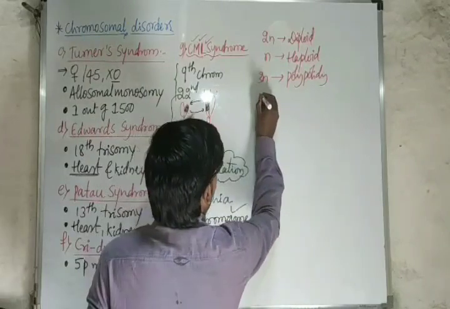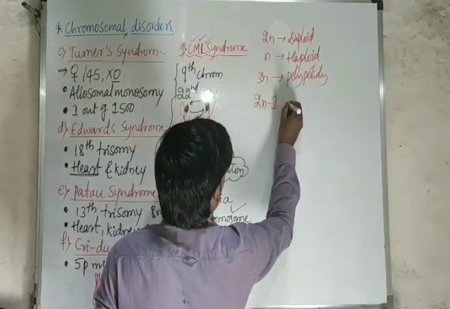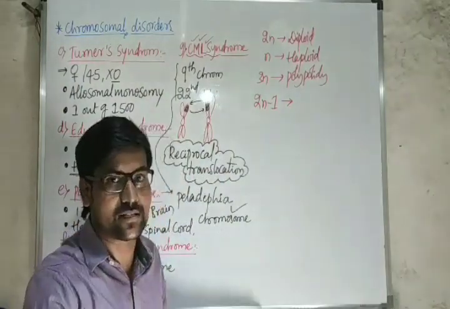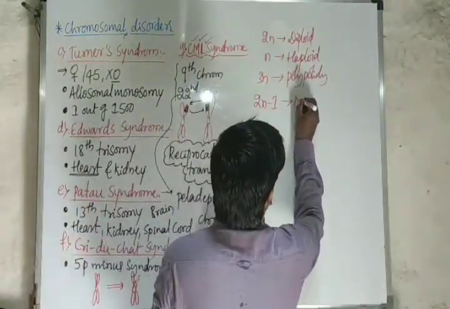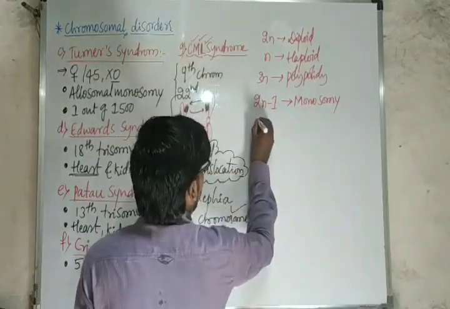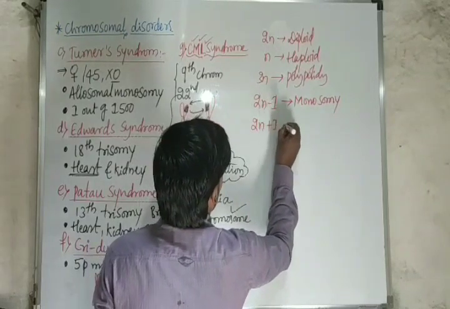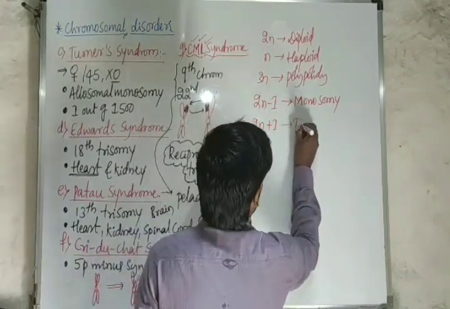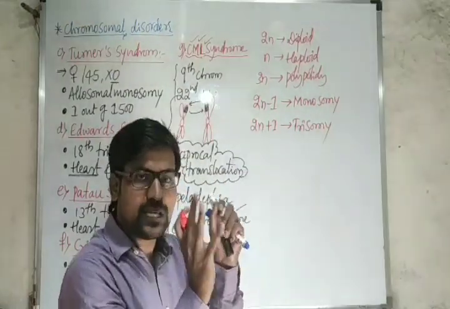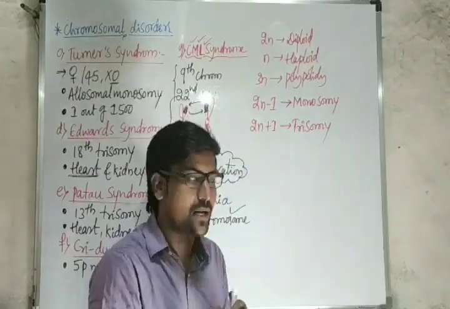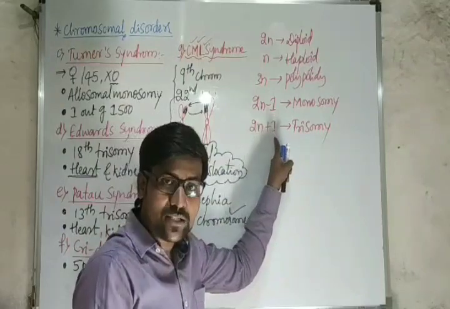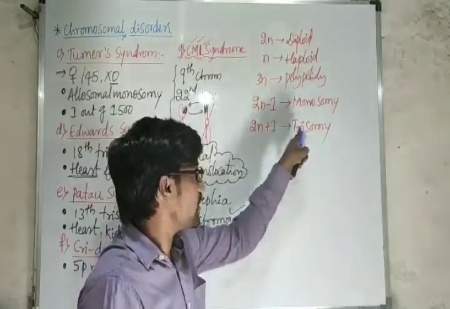Suppose I write the condition 2n minus 1: one chromosome is less, and we consider it monosomy. If the condition is 2n plus 1, it is trisomy. 2n means in the pair there are 2 chromosomes; 2n minus 1 means in the pair one chromosome is less; 2n plus 1 means in the pair one chromosome is extra, trisomy.